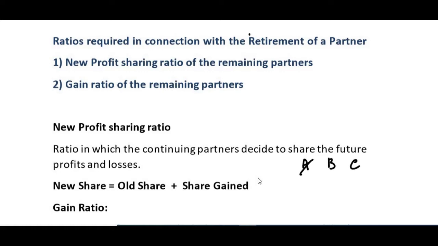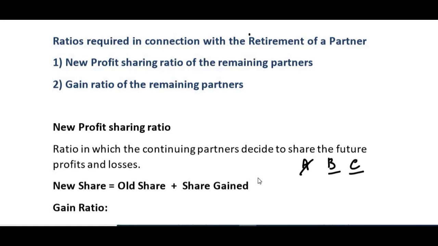So for example, if we have three partners, A, B and C, and A retires, B and C will continue the business. The ratio in which they will distribute the future profits is taken as the new profit sharing ratio. So, the ratio between B and C. So how do we calculate it?